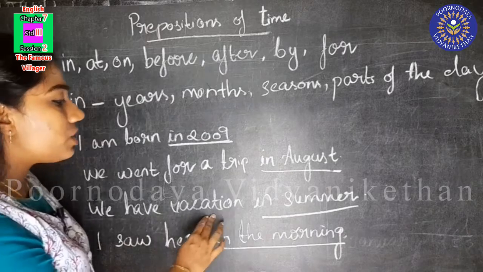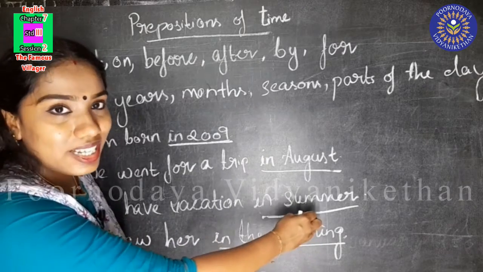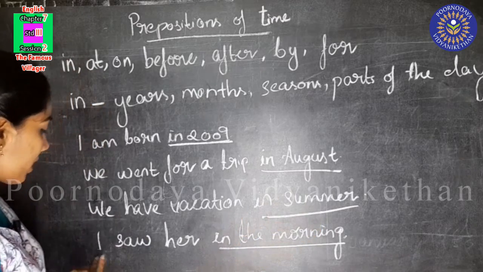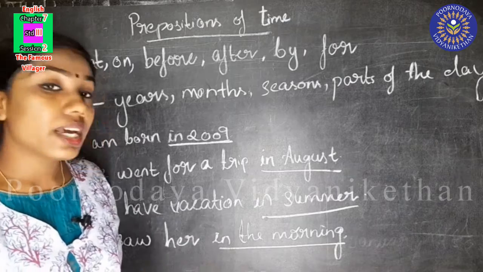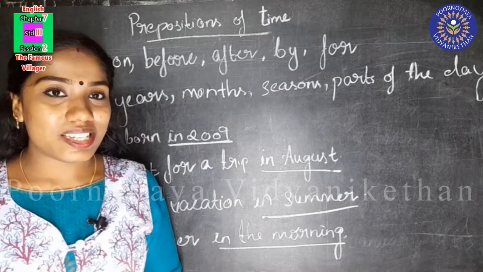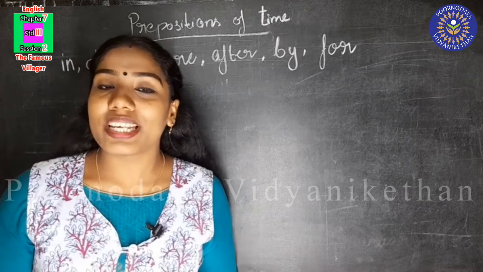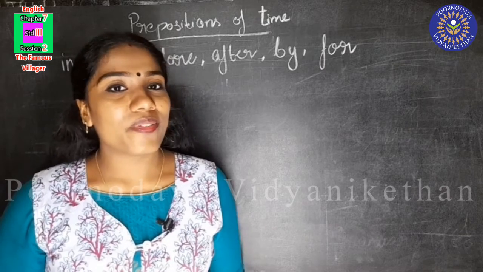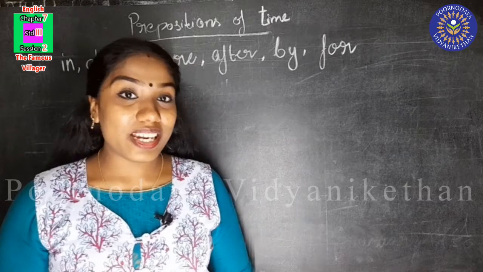We have vacation in summer. Here we used in with season. I saw her in the morning. Here we used in with part of the day. So, children, we learned where to use in.